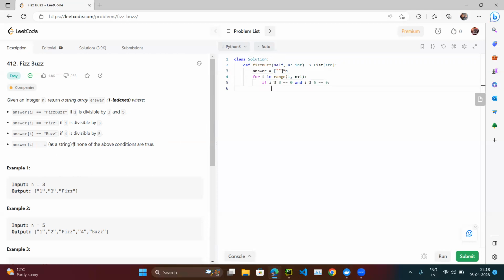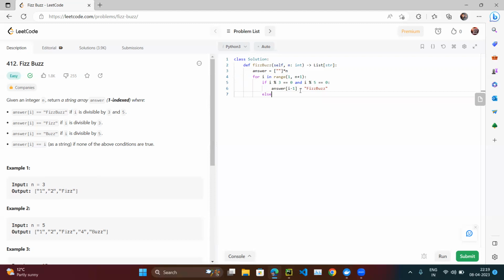If it is divisible by both 3 and 5, meaning the remainder is 0, then what do we put at answer of i? But i starts at 1, and we know in Python the index starts from 0, so we reduce it by 1. Then we put FizzBuzz.